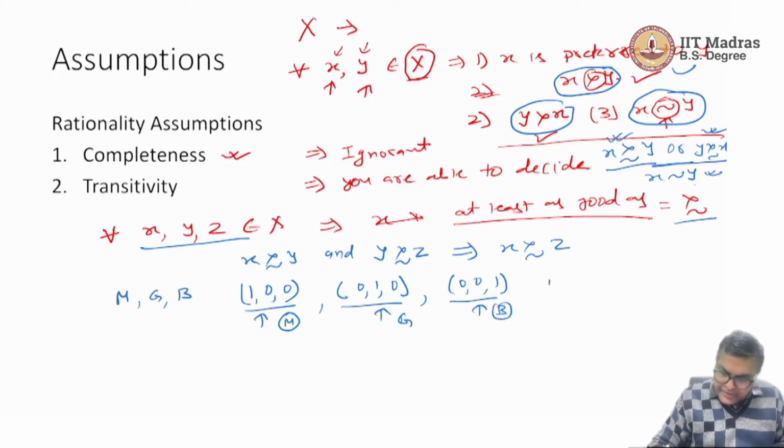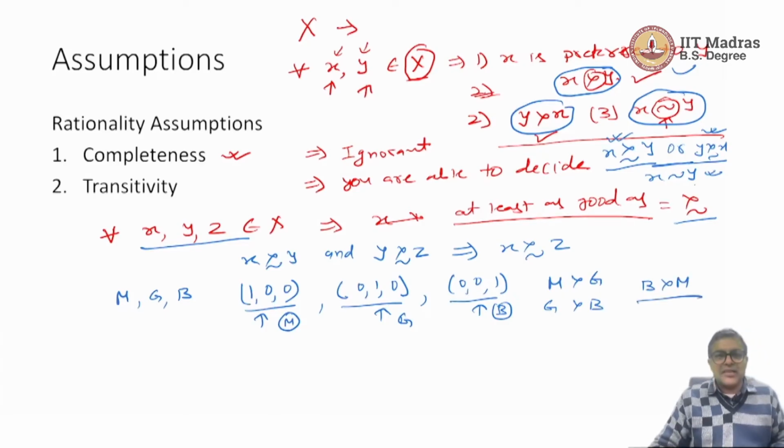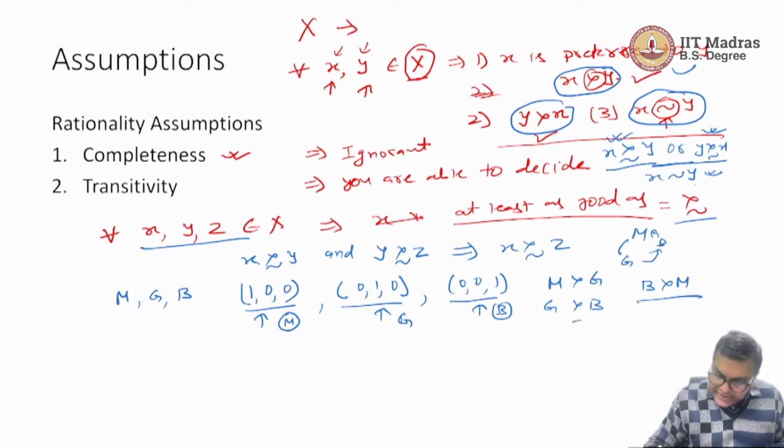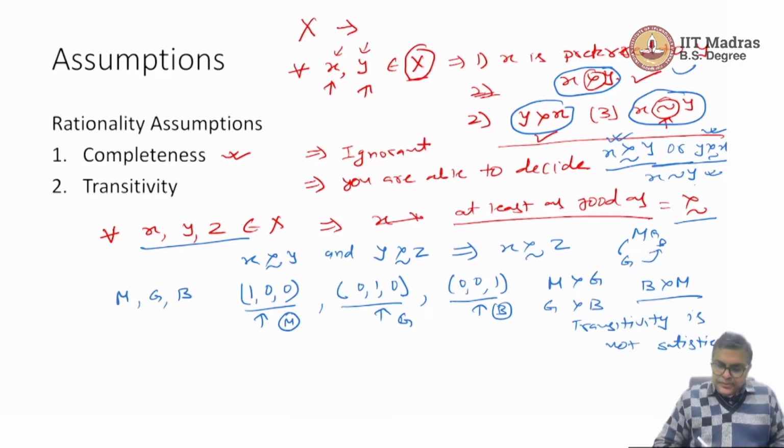It is very much possible that this person prefers mango to guava, guava to banana, but banana to mango. So, he has a circular kind of preference. You can start with mango, go to guava, go to banana and come back to mango. Here transitivity is not satisfied. And in this case, a person can end up selecting either mango or guava or banana.